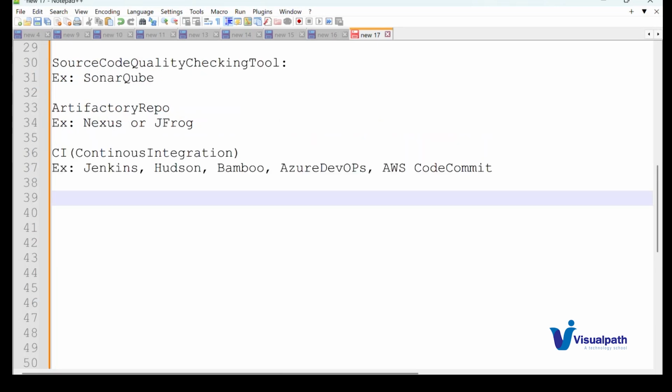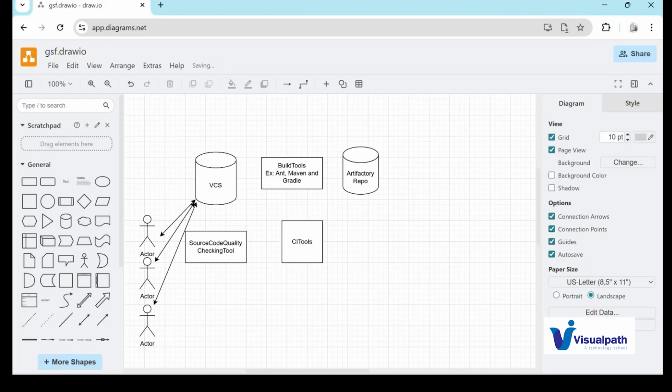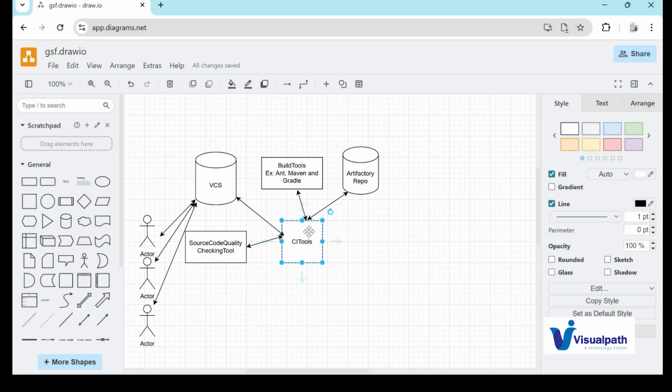As the name suggests, continuous integration, that means we are going to integrate. So now I have integrated all my tools with a CI tool. Let's take the example of Jenkins only. Once I integrate here, Jenkins will automatically connect to the VCS, that is the version control system, and get the raw source code.